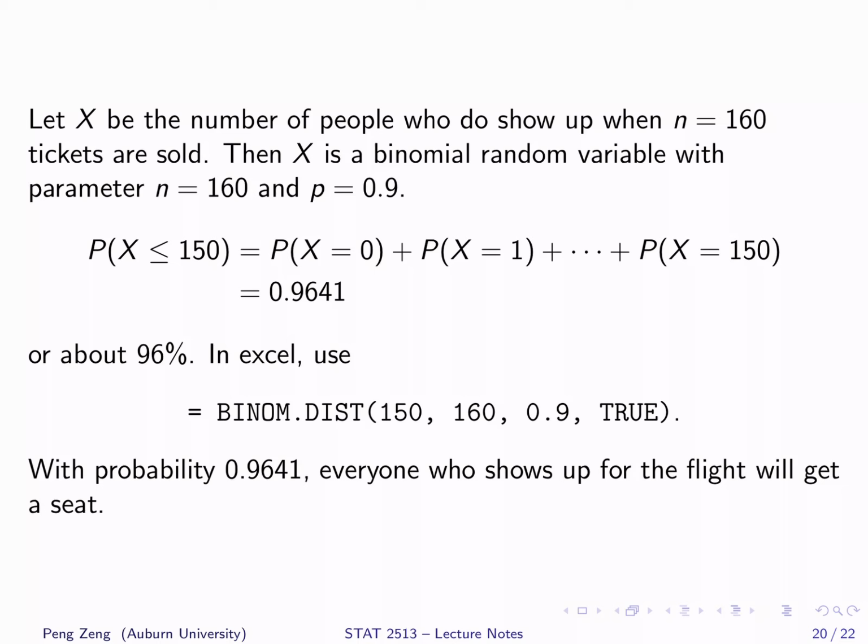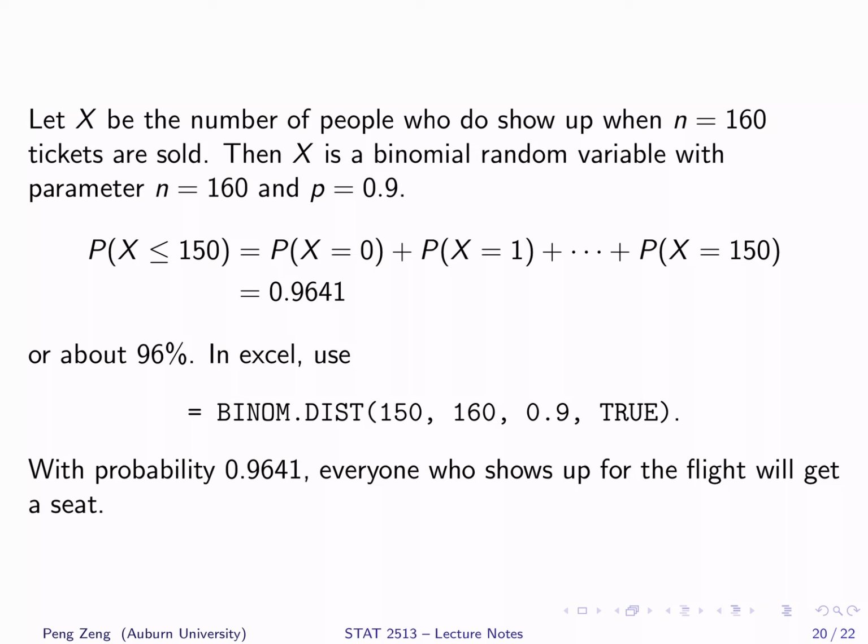Of course, we can use Excel. Use the function binom.dist. The first argument is 150 because we want to know the probability less than or equal to 150. The second argument is 160 because the parameter n equals 160. The third argument is the success probability p. The last argument is true, which indicates that we want cumulative probability.